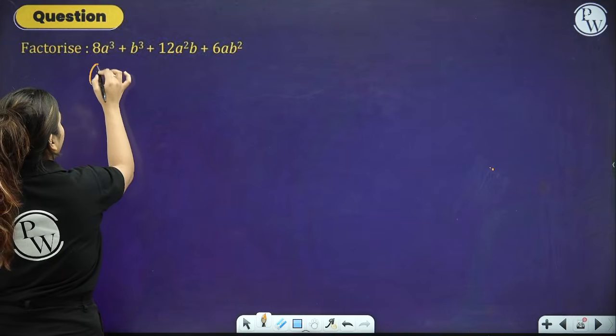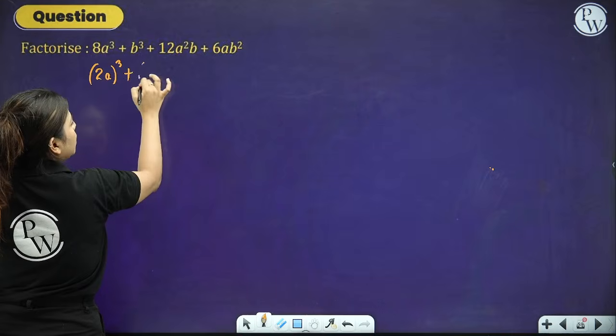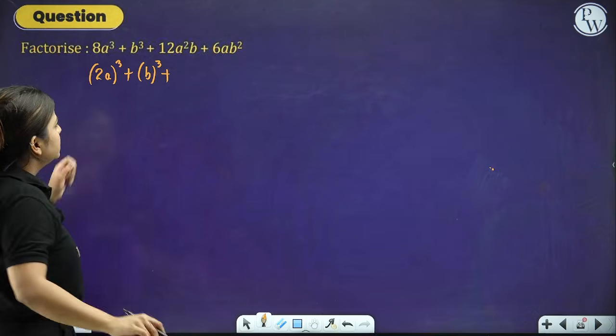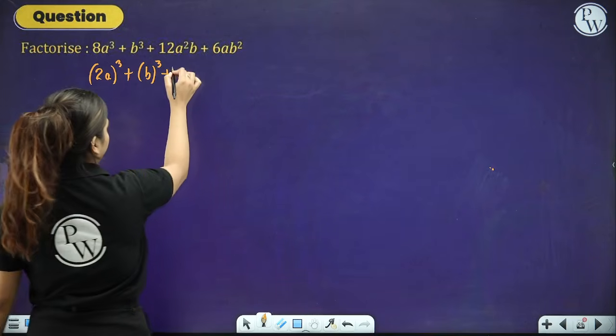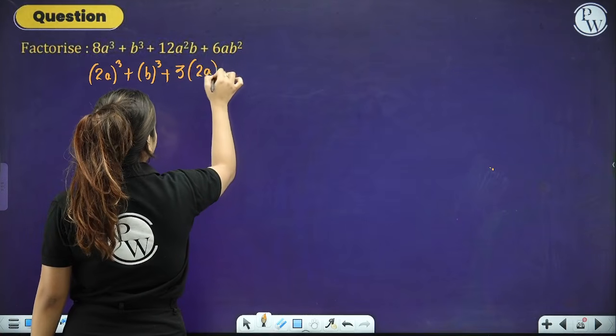8a cube can be written as 2a whole cube, b cube can be written as b cube, right? Now this is something looking as 3 into a into b.